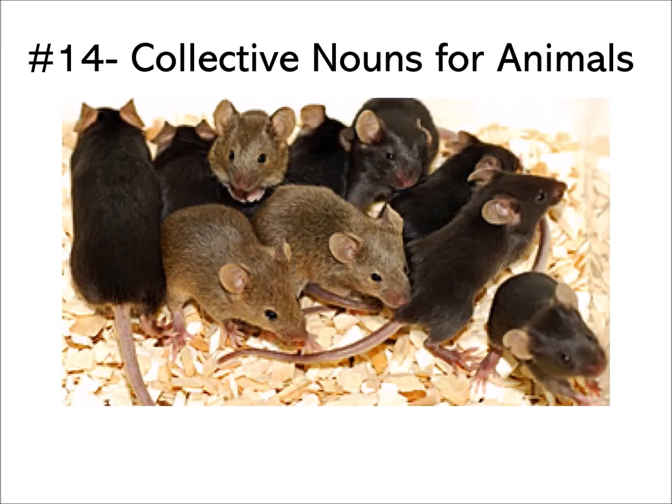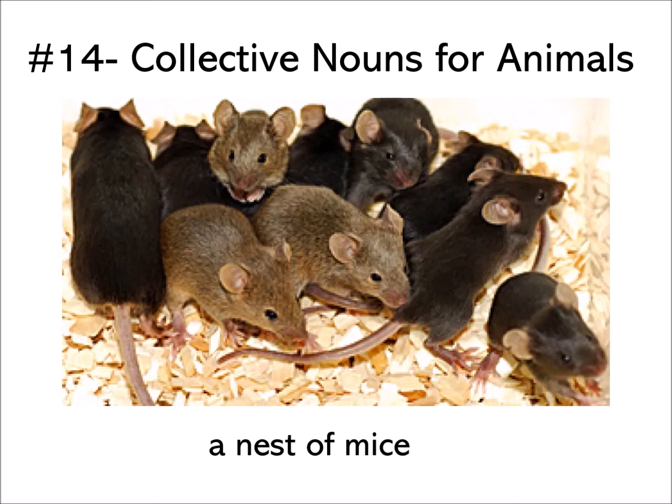Remember that. Number 14. Yes, many of you are so scared of this. They are mice. We don't say mouses, but we say mice. So when you have a group of mice here, how do you describe them? What collective noun do you use to describe a group of mice? Yes, a nest of mice.